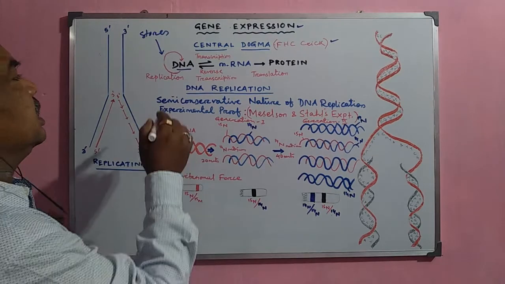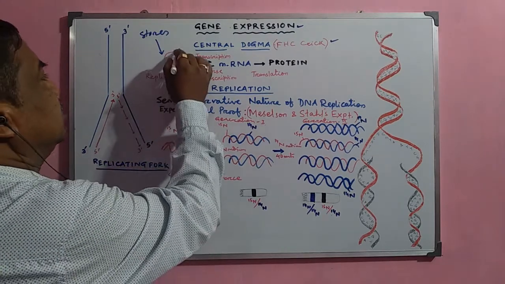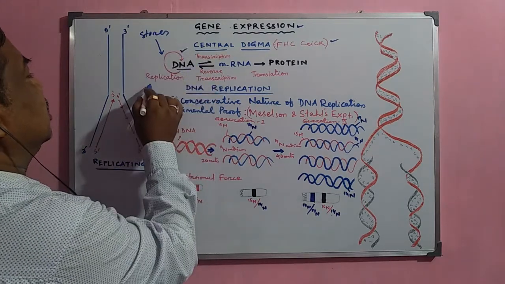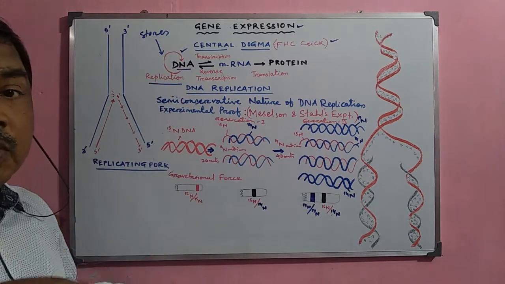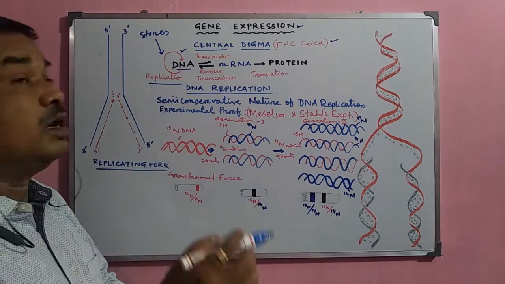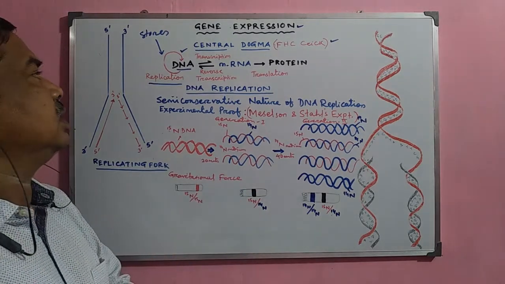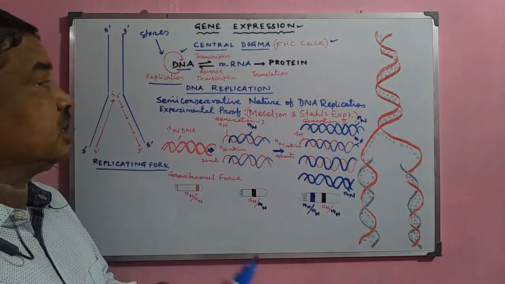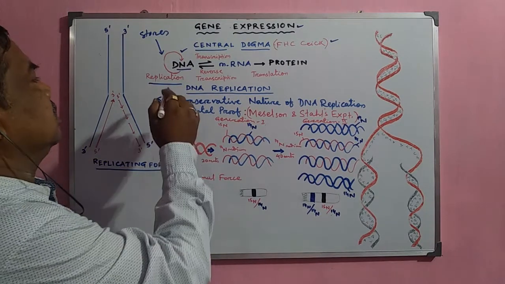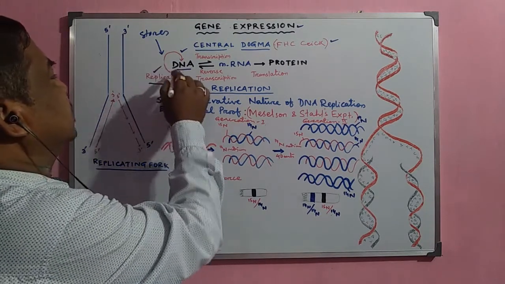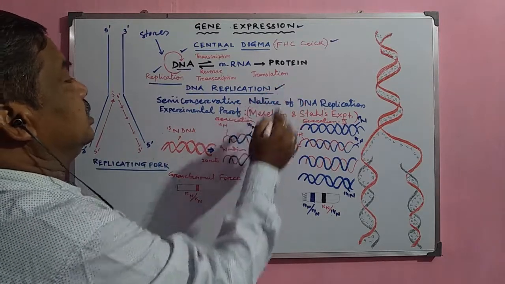Now, this DNA molecule has a most important property, called DNA replication. That means this DNA molecule can form another DNA molecule, and the new DNA molecule is normally sent to the next generation of organisms for the expression of the character. So this is the first important property, and we shall explain it in detail.